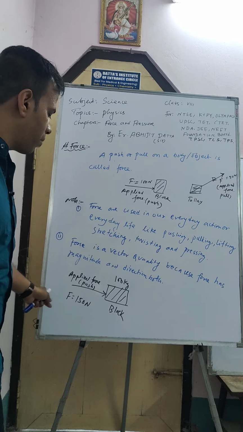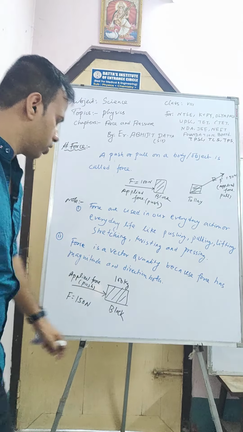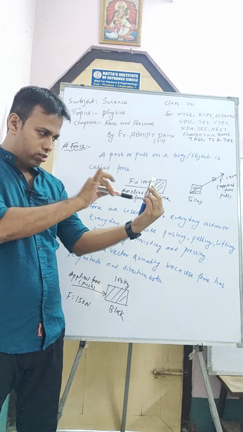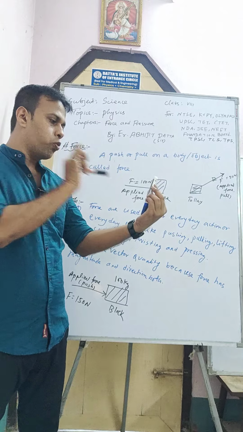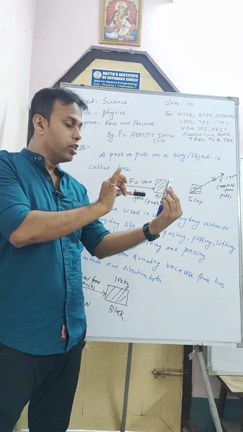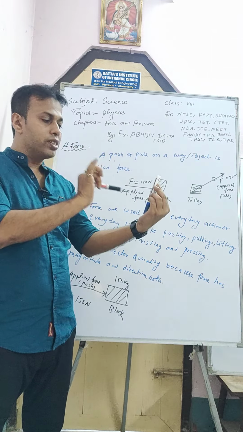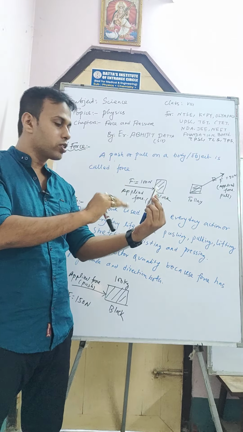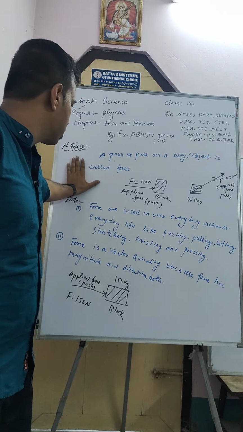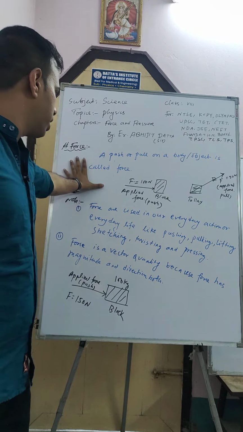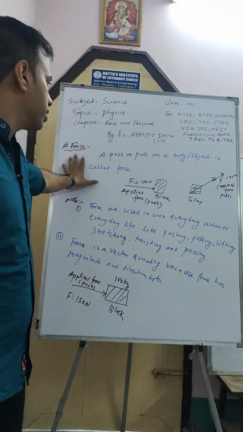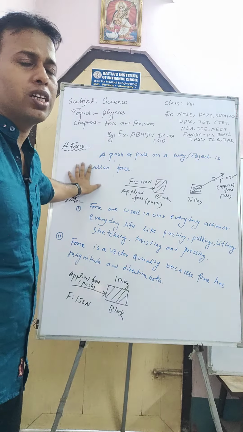Now if I apply force to an object, I am pushing this object in a direction, with some magnitude of force. Suppose this is the board and I am applying force in this direction. When I apply force here, I create some force on that board, and this force has some magnitude. Magnitude means the value.